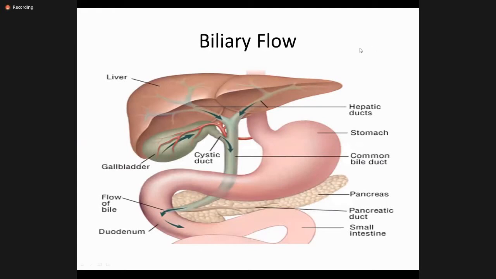This is a very common presentation of the biliary flow. You can all see this. This is the right hepatic ductal system, this is the left hepatic ductal system. This is the left hepatic duct, this is the right hepatic duct. They join together to form the common hepatic duct. This is the gallbladder, and when cholecystokinin is released, bile from the gallbladder and from both ducts goes into the common bile duct, and the pancreatic juice comes through the pancreatic duct, and the flow enters the duodenum.